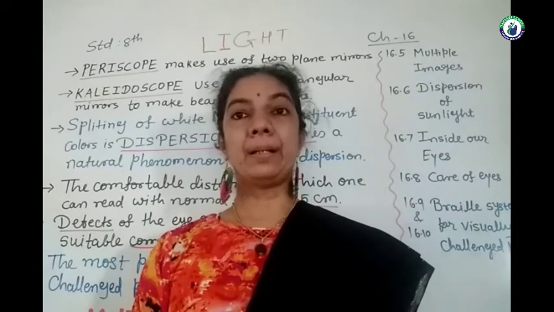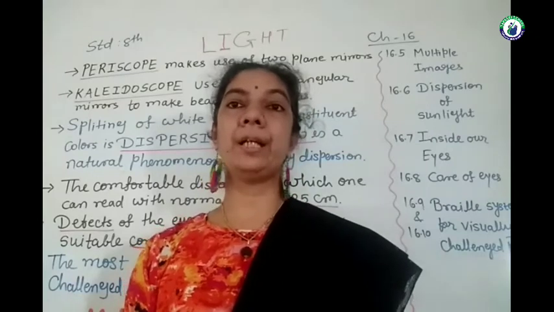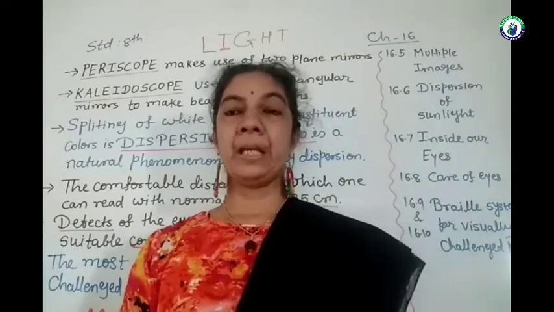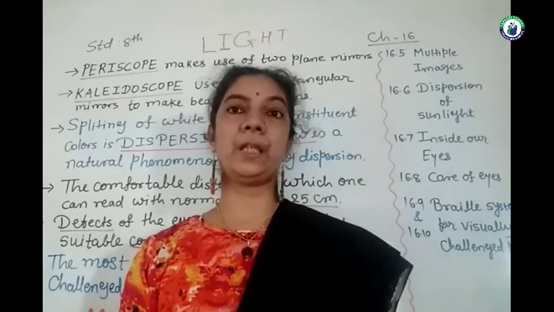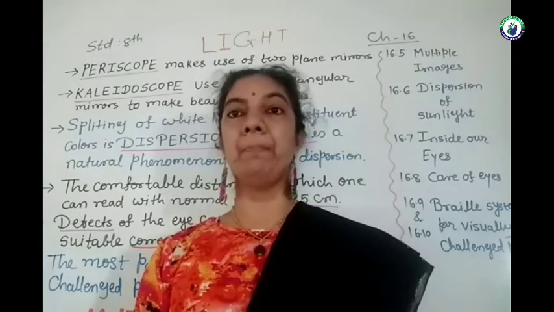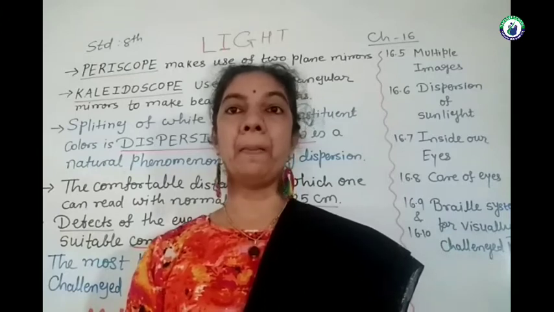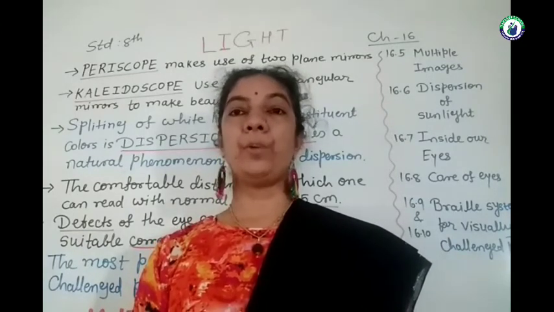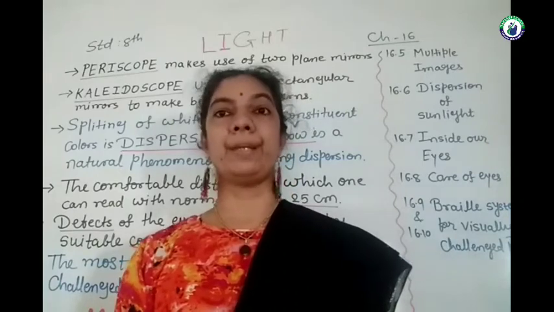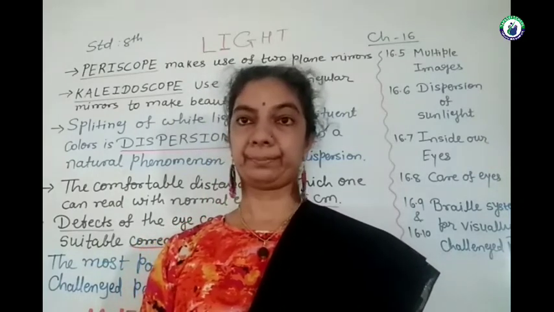Then cataract is another defect of the eye. With age, the lens of the human eye gets blurred or milky, and in that situation, we need to operate on such eyes.